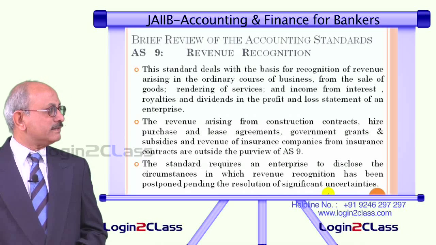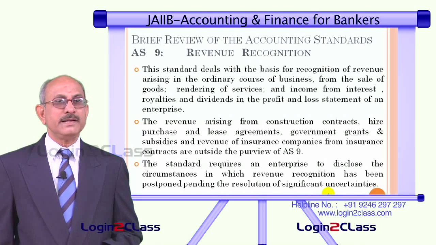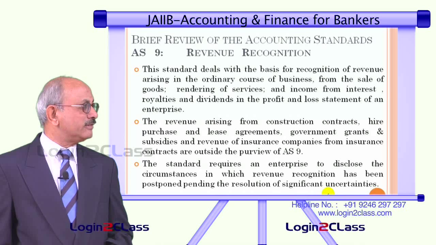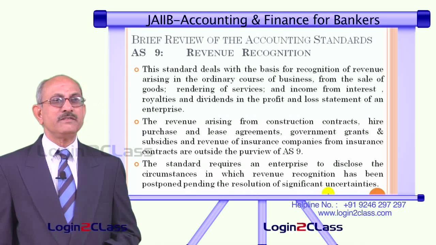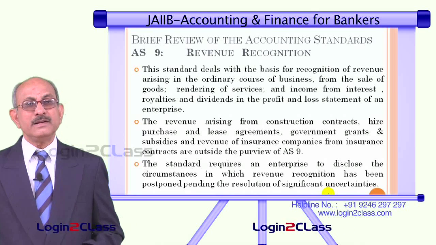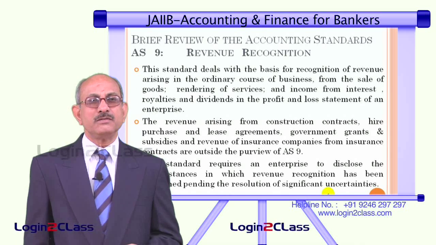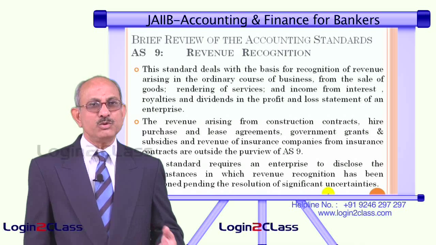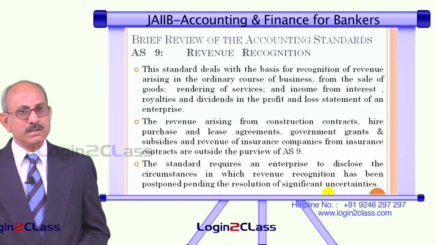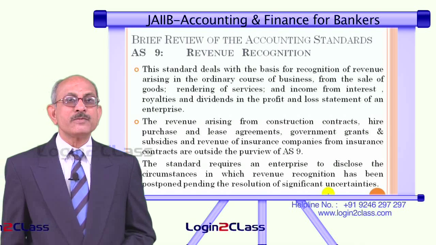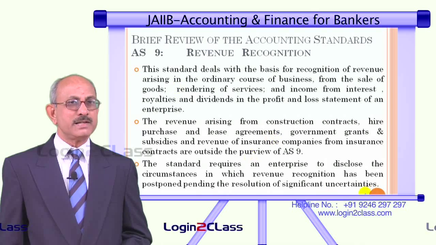So, as far as AS 9 is concerned, this standard requires that the entity should disclose the circumstances in which revenue recognition has been postponed pending the resolution of significant uncertainties. In certain cases, it is necessary that the recognition of revenue is postponed to the next accounting period or future accounting periods because of certain uncertainties involved in the recognition of that income. So, that needs to be disclosed properly in the financial statements.